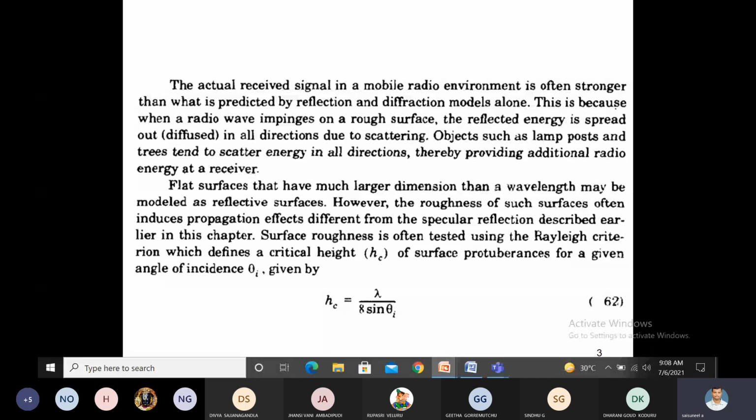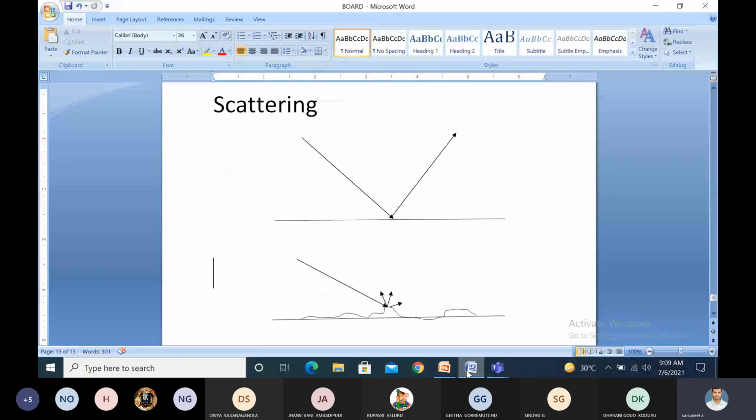Here, how exactly does scattering take place? Suppose I go for reflection. Reflection takes place from smooth surfaces, but scattering can be generated by rough surfaces. See, I am explaining this one. This is reflection. It is a smooth surface. The radio wave is incident and reflected back in the same medium.